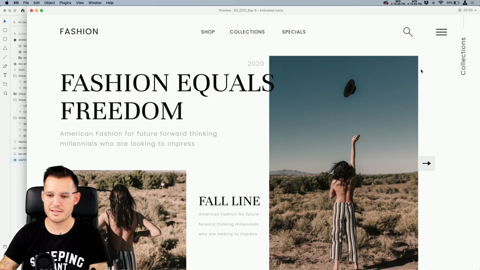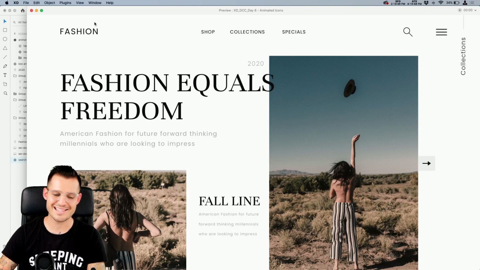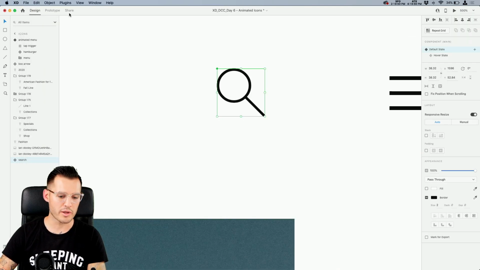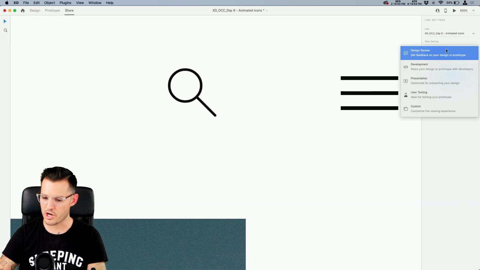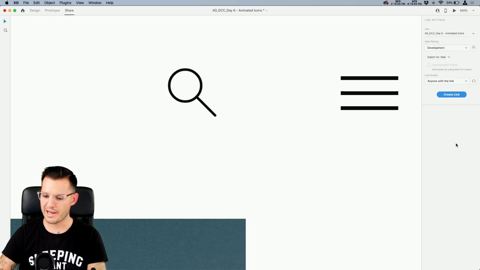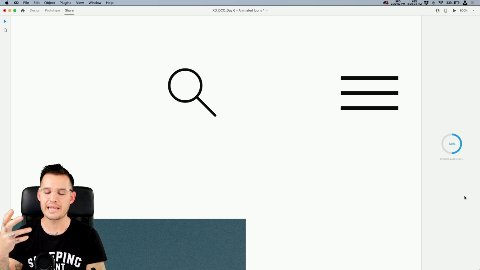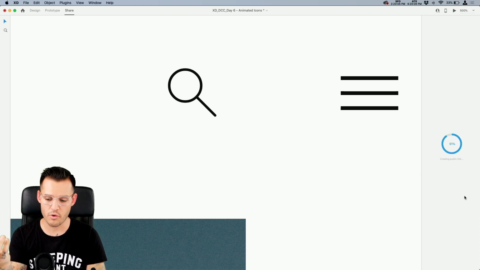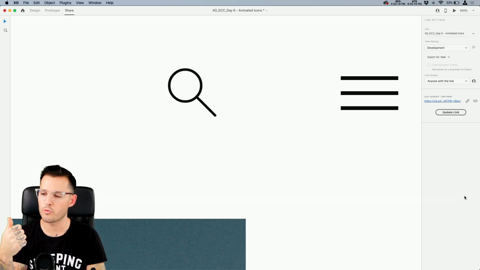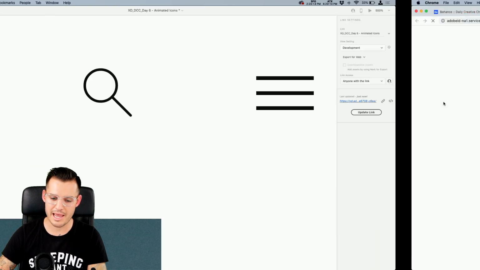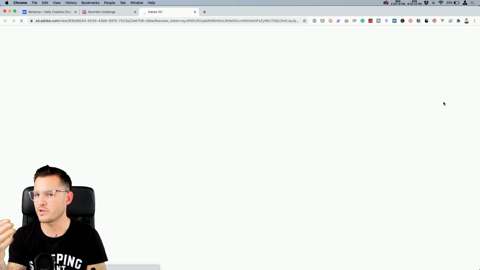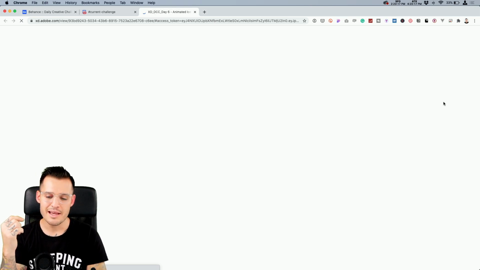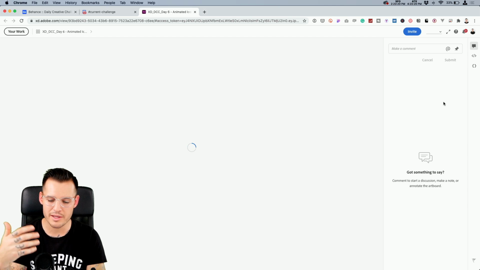Anthony Bertuzzi asks, can we export this to CSS and JavaScript code? Well, here's what I do know. We can go over to our share tab and let's try it out right now, shall we? We don't want to go for design review. We want a development share. Okay, export for the web. Do we want web, iOS, or Android? Let's do web, and let's create the link. And let's see what Adobe XD creates for us. It's going to create a dev environment where they should be able to see not only code, but they should be able to have measurements and measure between different elements, download the assets, see colors and components, and be able to do all that stuff.